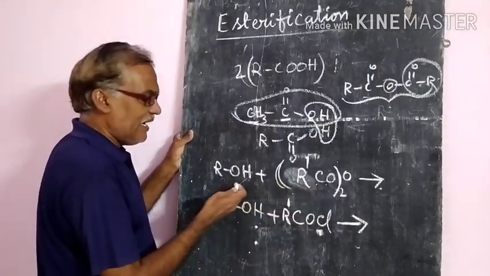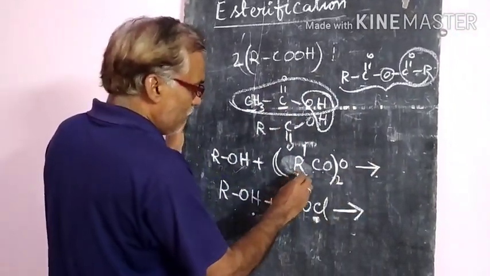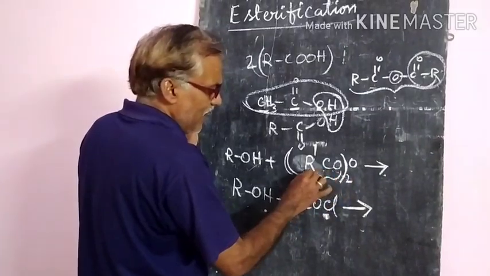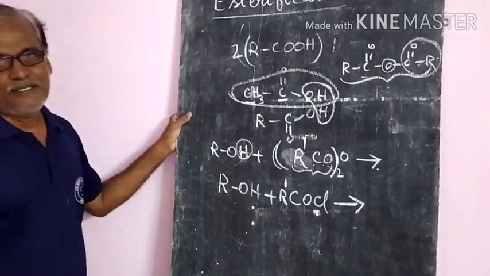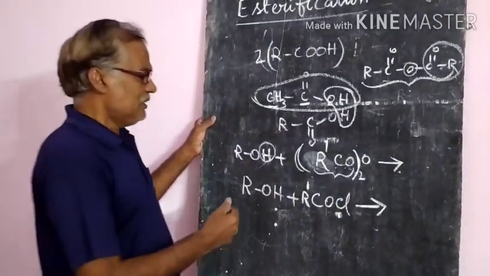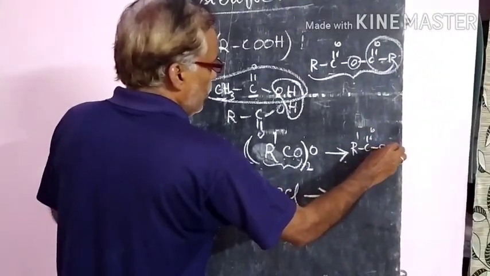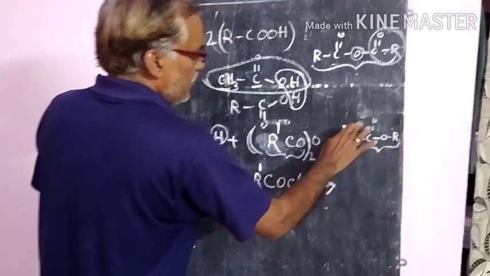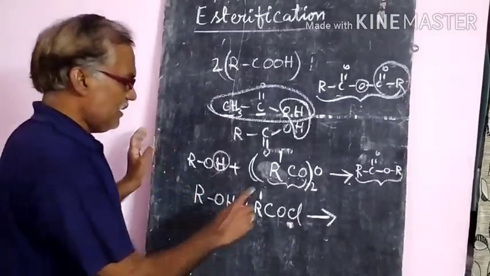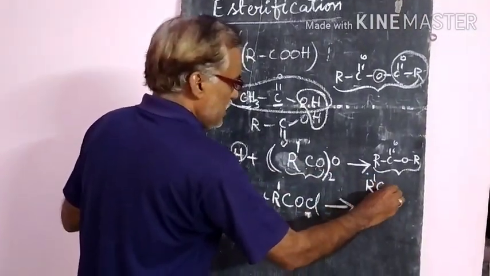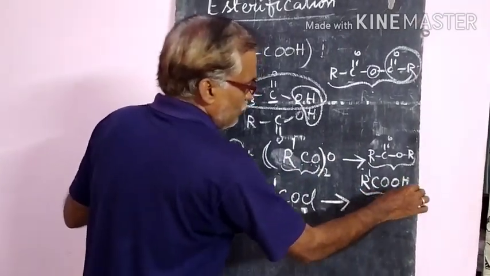Suppose if you take the acid anhydride, again what will happen? An ester will be formed, and the remaining part of the anhydride, with the H, will form the acid again. So you get R'COOR, one ester, and R'COOH, the acid.